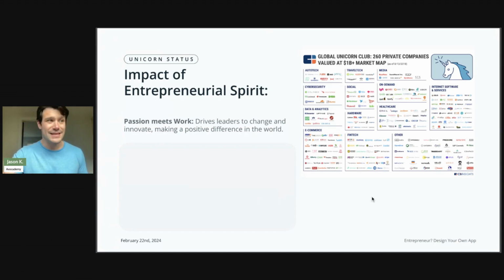If you take a look at this list, I know it's hard to see because there are so many companies on there, but if you go through the sectors, you can see On Demand has things like Lyft, and Uber is on there. Through travel tech, we have Lime, which is one of those scooters that you can pick up in the cities. We have tons and tons of companies on here.